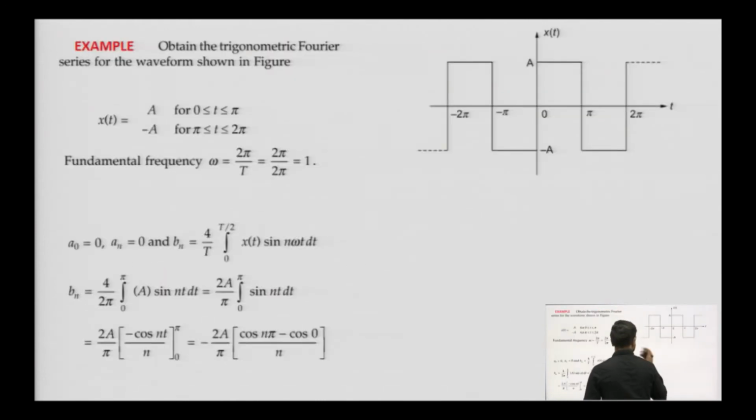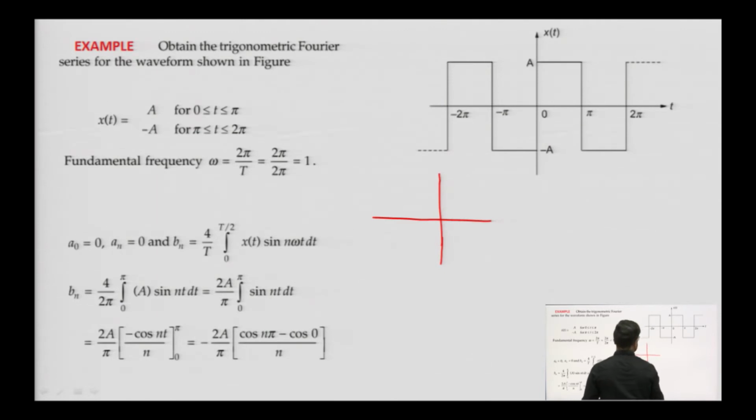So, this is an example on odd symmetry. Suppose this is the function and we need to calculate its trigonometric Fourier series. It can be verified that this is an odd symmetric function. For odd symmetry, first you can find x of minus t.